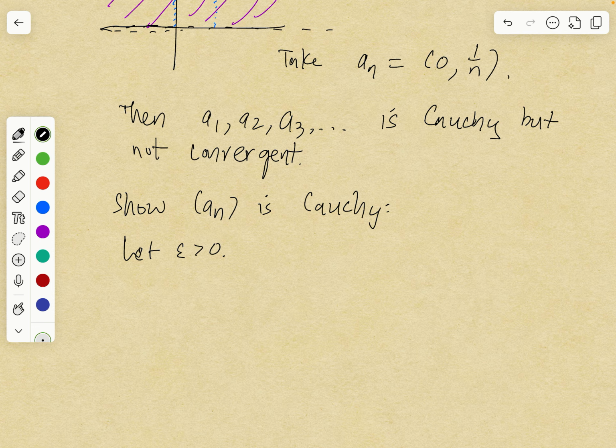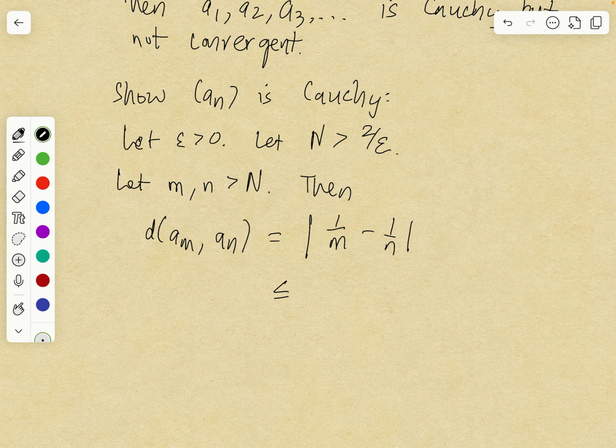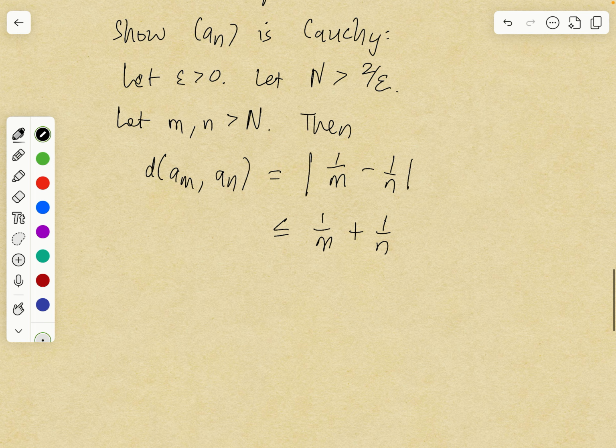So the idea is to let capital N be greater than 2 over epsilon, and let little m and little n be greater than capital N. Then the distance between a sub m and a sub n is just the absolute value of 1 over m minus 1 over n. And then by the triangle inequality, this is less than or equal to 1 over m plus 1 over n, since 1 over m and 1 over n are positive, so we don't need the absolute value.